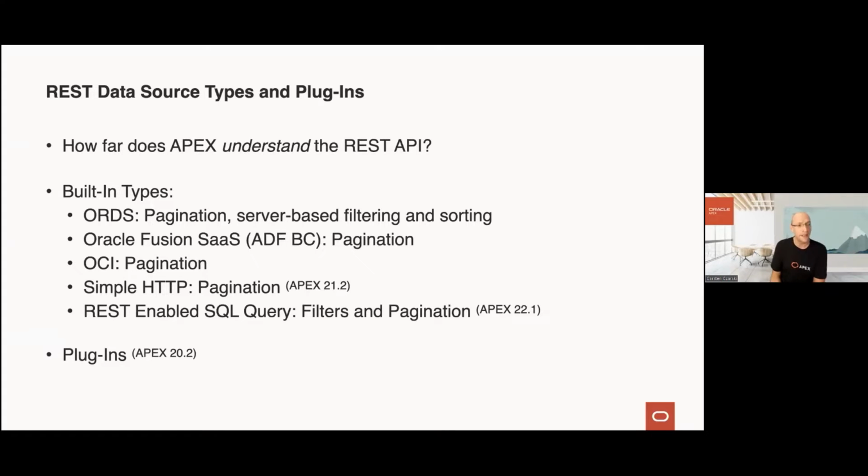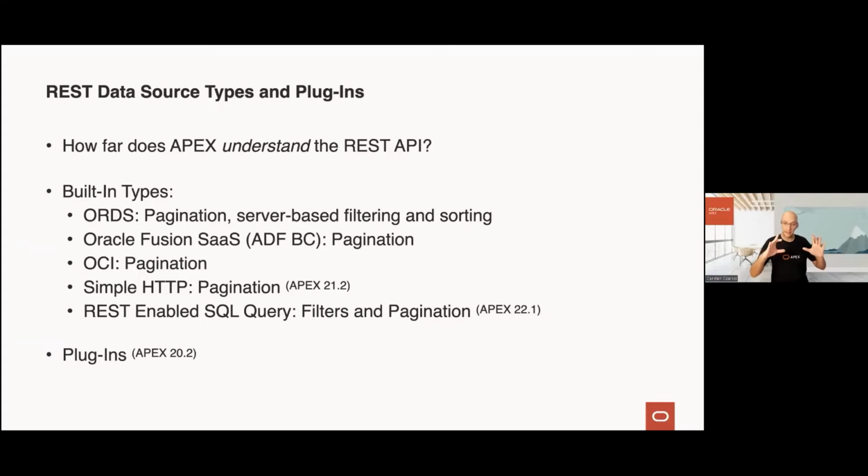So for instance, when you look at an ORDS REST API, we can go to Database Actions or SQL Workshop and REST services, and you can create your own REST APIs using ORDS. ORDS even has a feature set which allows you to do filtering on the server. So you're requesting data from the REST API and passing filters along, so that the REST API from the get-go only delivers a reduced result set. Same for sorting. And that is hooked up in Apex since the very first day.